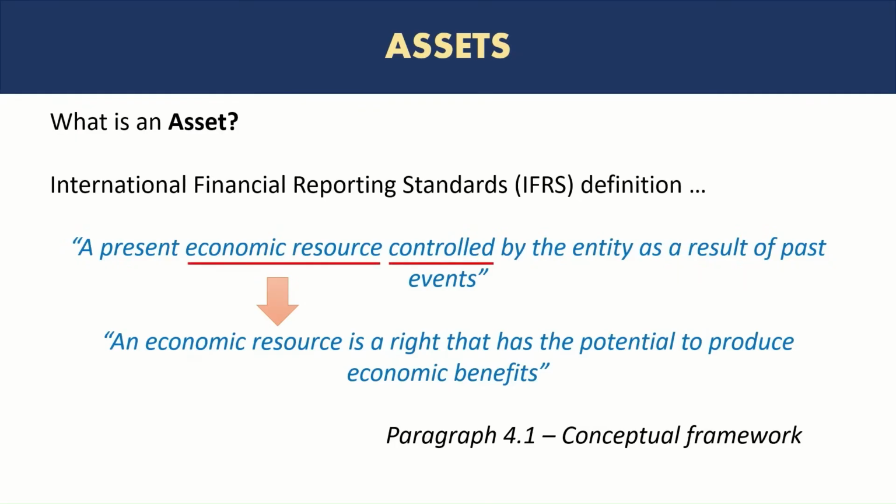Key points are it is an economic resource, so there is some economic benefit, right? Financial benefit. The entity, the organization controls that asset. And then that economic resource means there will be a potential to produce economic benefit. So that's looking in the future, right? So any benefit that you have already received is not considered as an asset. It's only an asset when there is a potential in future that you will receive economic benefits. This will be really clear when we look at the examples.